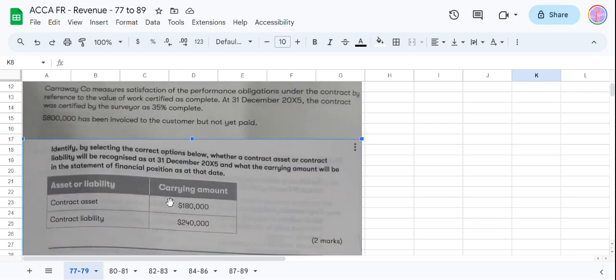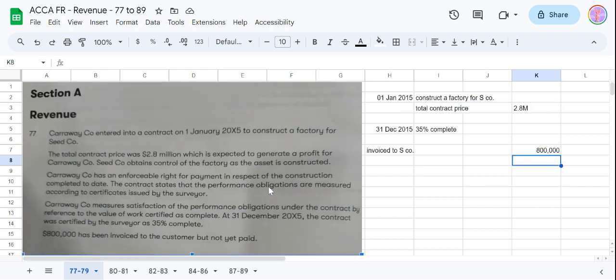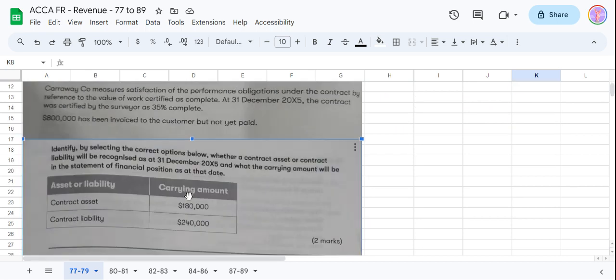So now the question is saying identify, by selecting the correct option below, whether a contract asset or contract liability will be recognized as at 31st December 15 and what the carrying amount will be in the statement of financial position as at that date. In whose books? I think it is asking in C company's books.